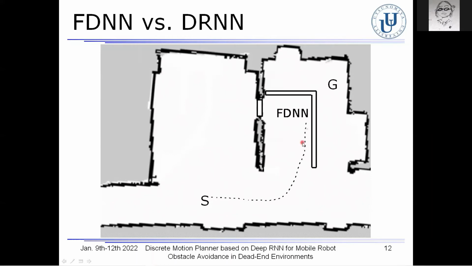So the range data used as the sensor input guaranteed sufficient obstacle avoidance capability. However, the robot stopped at the dead end around here.